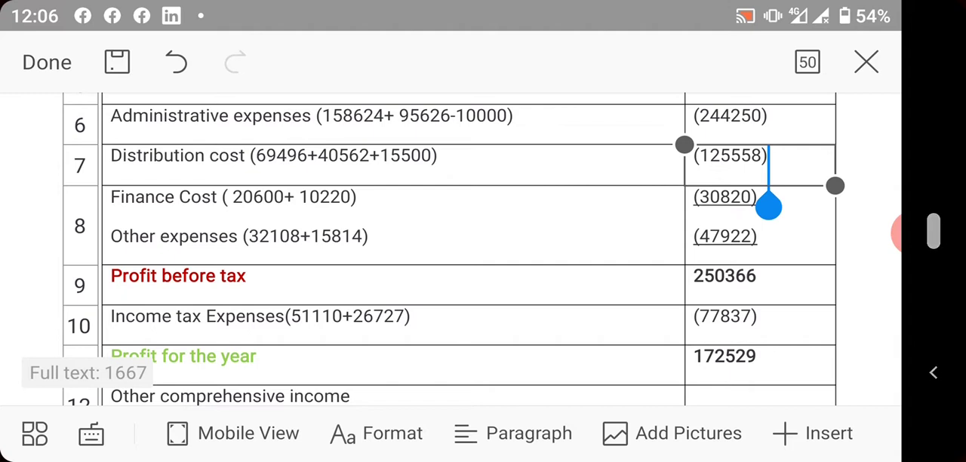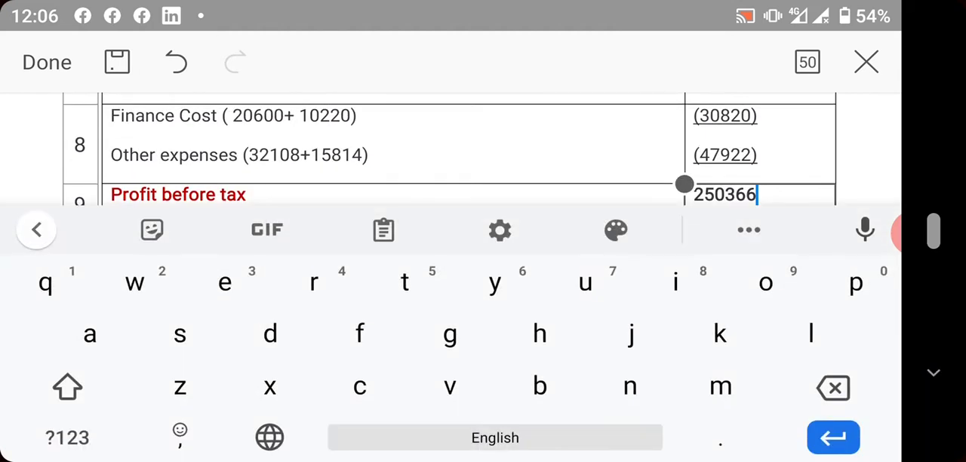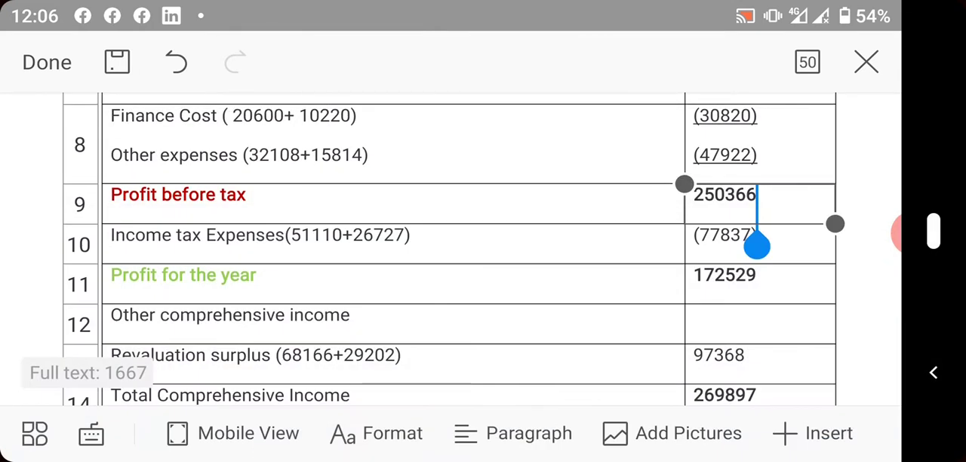You bring the finance cost of the holding, finance cost of the subsidiary. The next one is other expenses. You bring the other expenses of the subsidiary and that of the holding. So when you minus, you have profit before tax of this. So income tax expenses, you add the two companies' income taxes, you have this value.